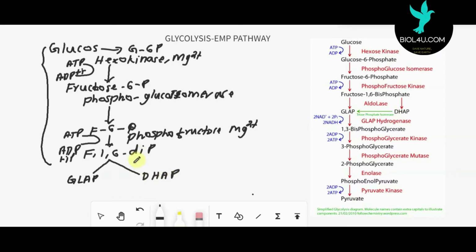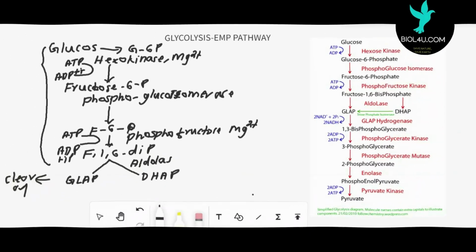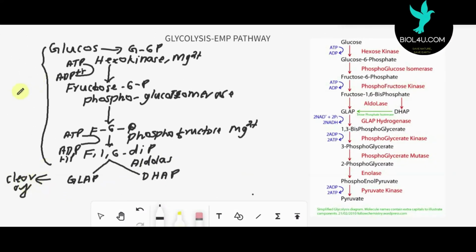This reaction takes place with the help of the enzyme known as aldolase. So the enzyme participating here is the aldolase enzyme. This stage is known as the splitting stage, or the cleavage stage. I told you there are 3 stages. The first stage is the preparative phase, which prepared fructose 1,6-diphosphate, and that is split in the presence of aldolase into glyceraldehyde phosphate and dihydroxyacetone phosphate. This stage is known as the cleavage stage.